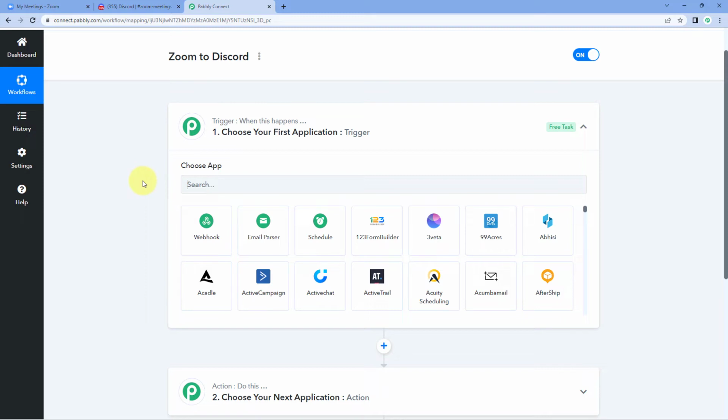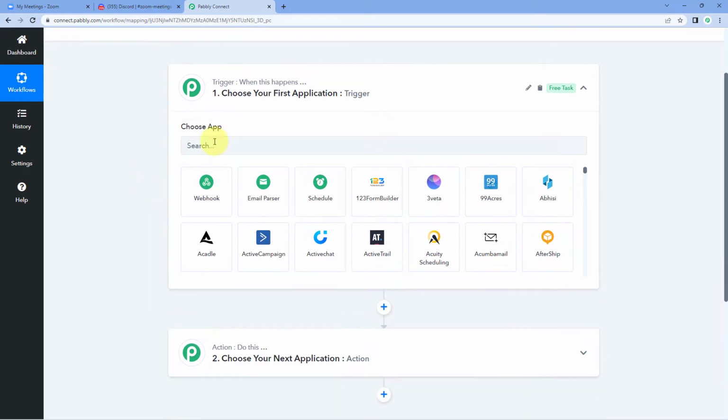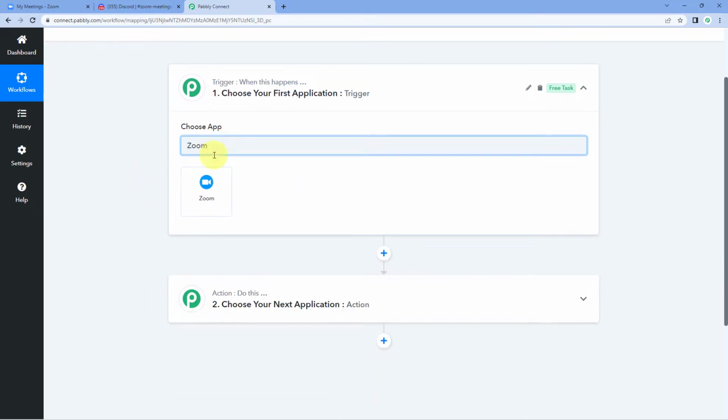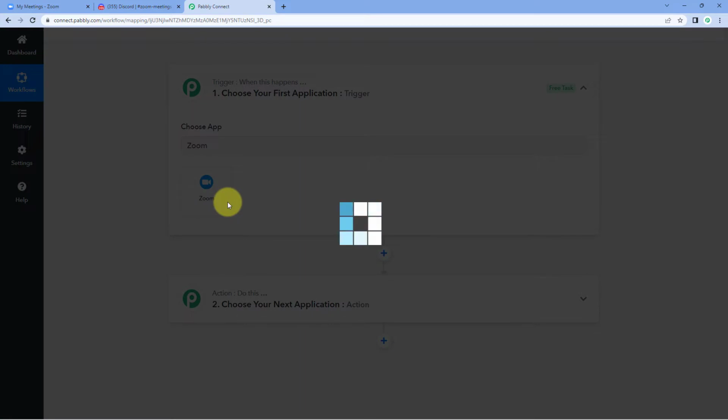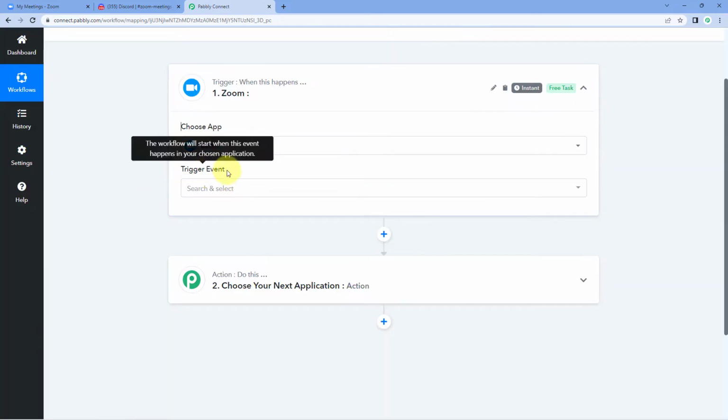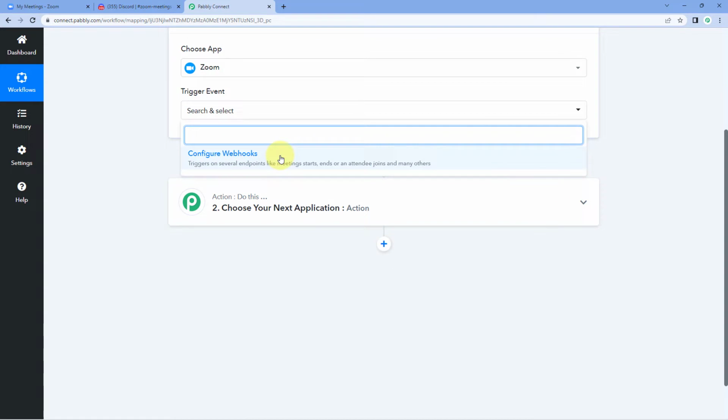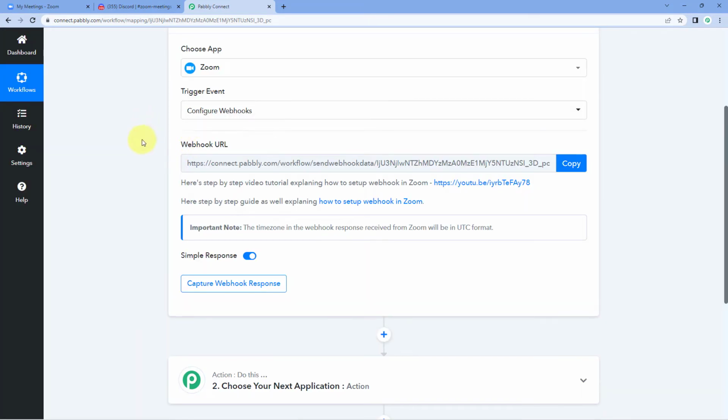So let's begin. Now here in the Trigger window, in Choose App, search for Zoom. Select Zoom. And then in Trigger Event from the drop-down, select Configure Webhooks as a trigger event. After selecting our trigger event, Pabbly Connect gave us a webhook URL. And using this webhook URL, we are going to connect our Zoom account with Pabbly Connect.